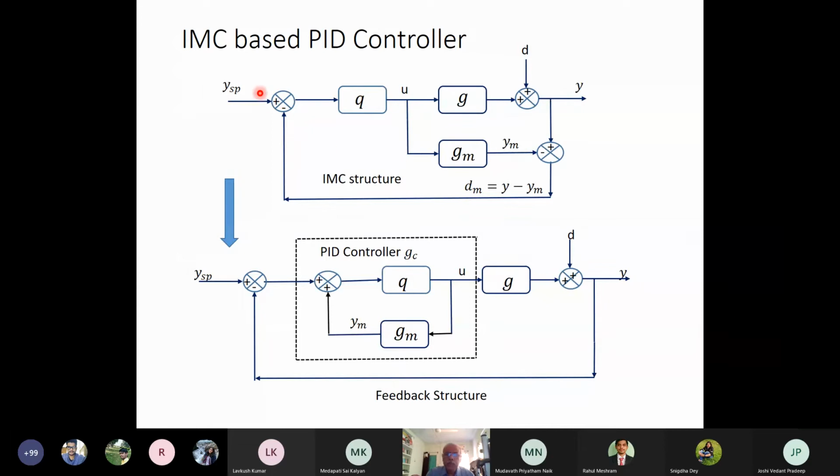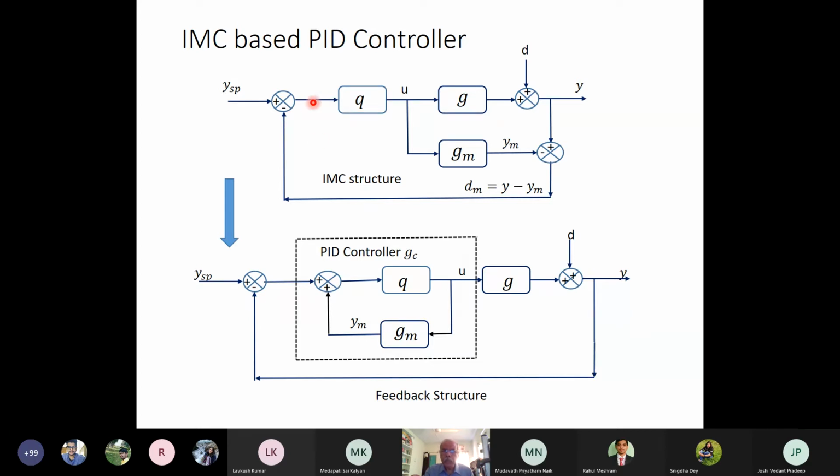So this is basically our IMC structure, where GM is the process model which is used to estimate the disturbance. Now in this architecture, the link of this process model, this YM, is subtracted from the Y. Now this YM, if I move it over here, since this is minus, this minus and minus will become plus.